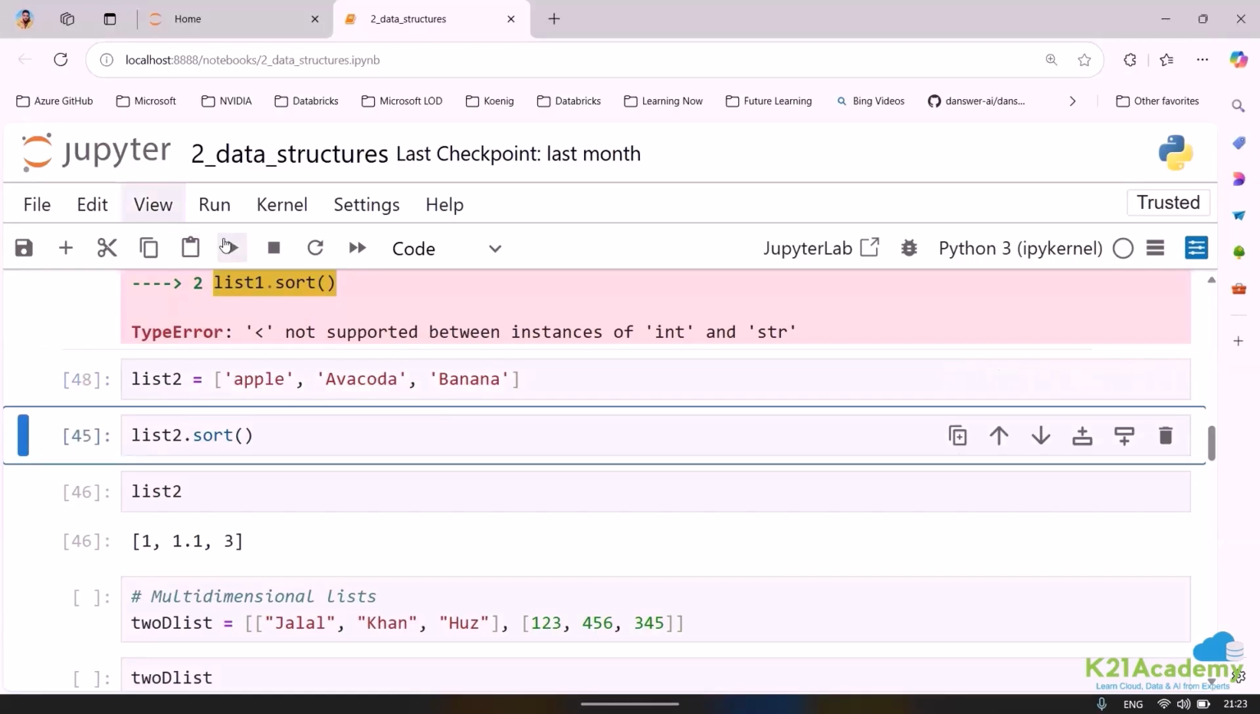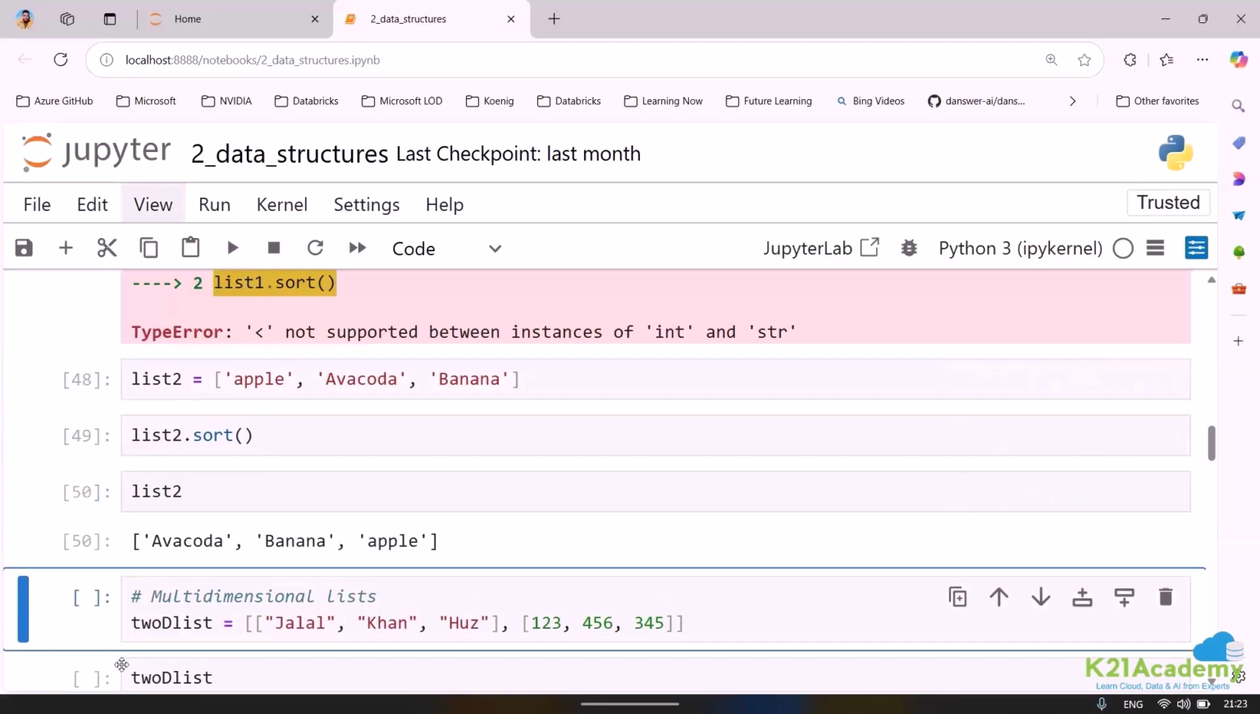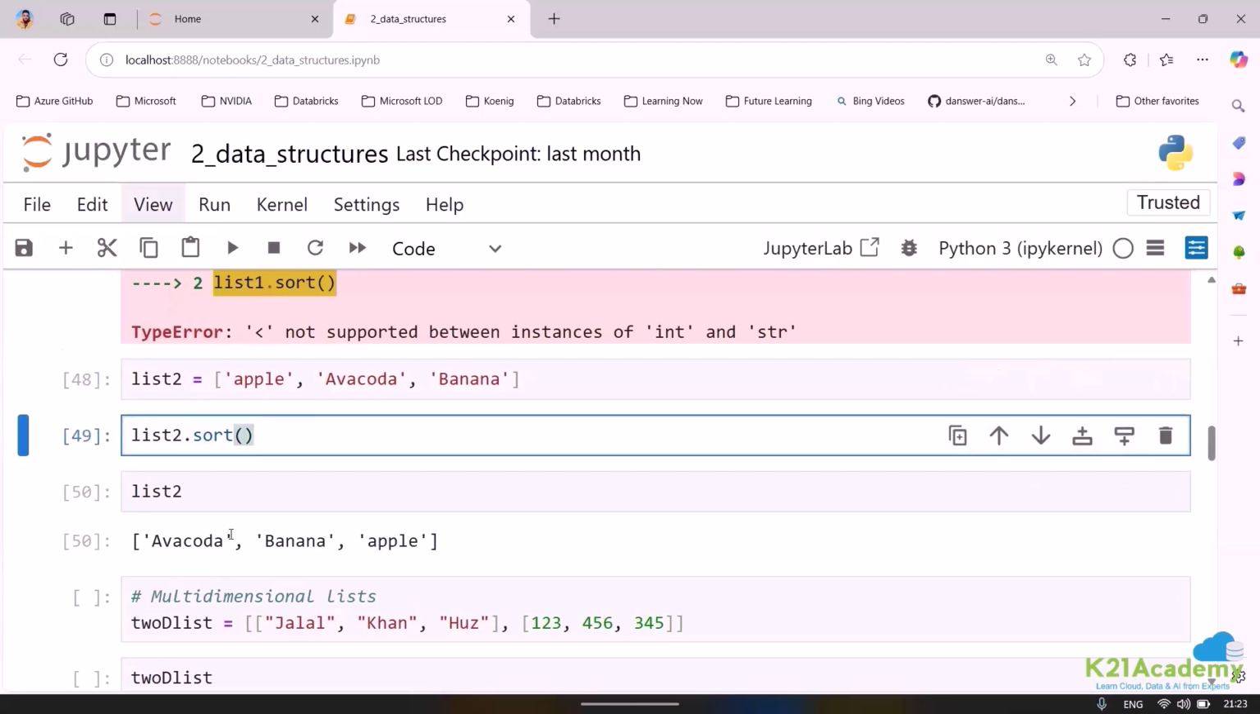List 2. If I sort this, what is basically going to happen? Just see the result. First, it will sort all the capital letters together. Then it will go ahead and sort all the small letters. This is the rule it is going to follow. Simple. Sorting always happens in ascending order, with respect to capital letters first and then with respect to small letters.